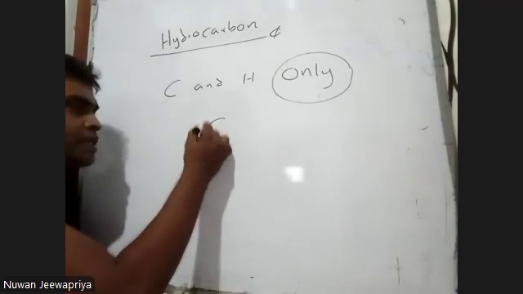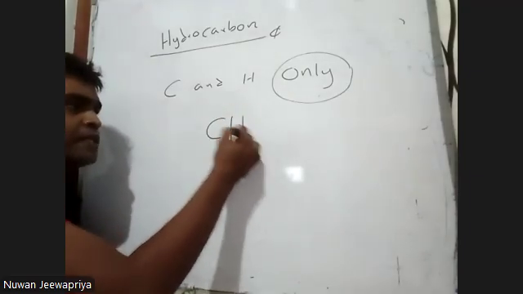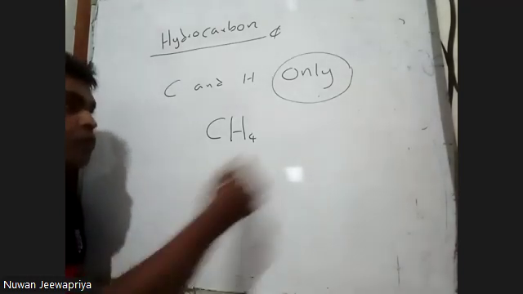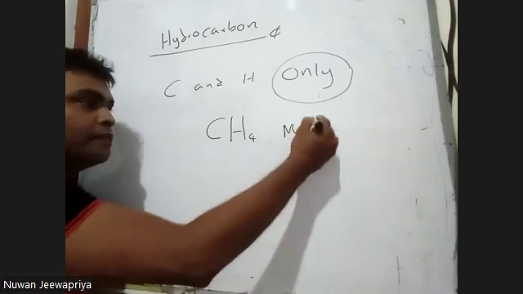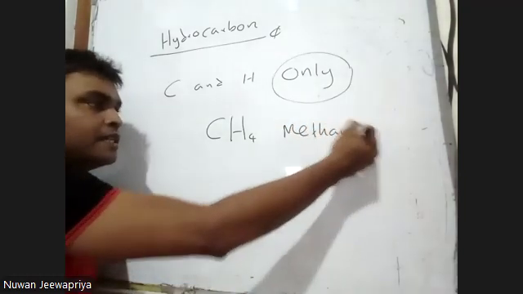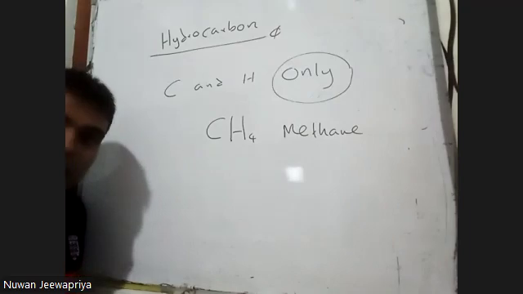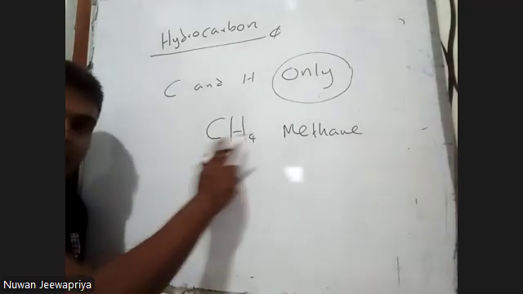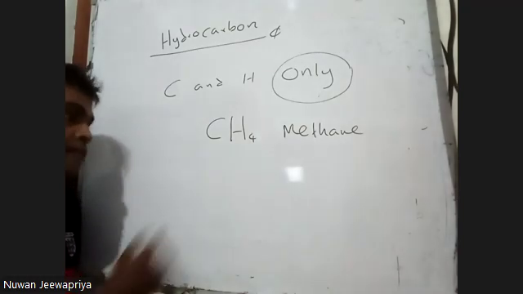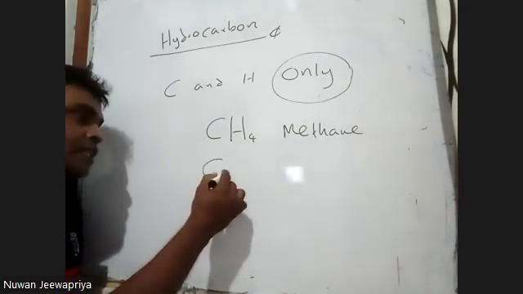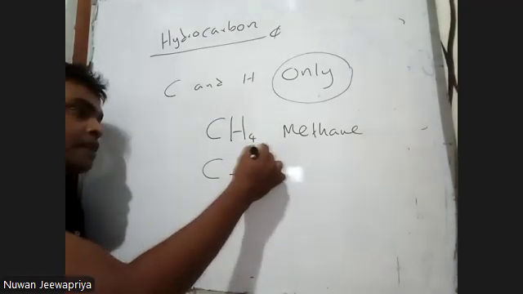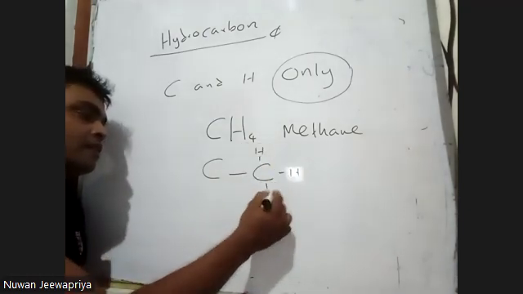for example, this is the simplest hydrocarbon that anybody can see, CH4, or we call methane or biogas, right? Methane is a hydrocarbon. Why is methane a hydrocarbon? Because it is made of carbon and hydrogen only. Another one, say two carbon atoms, and this one.